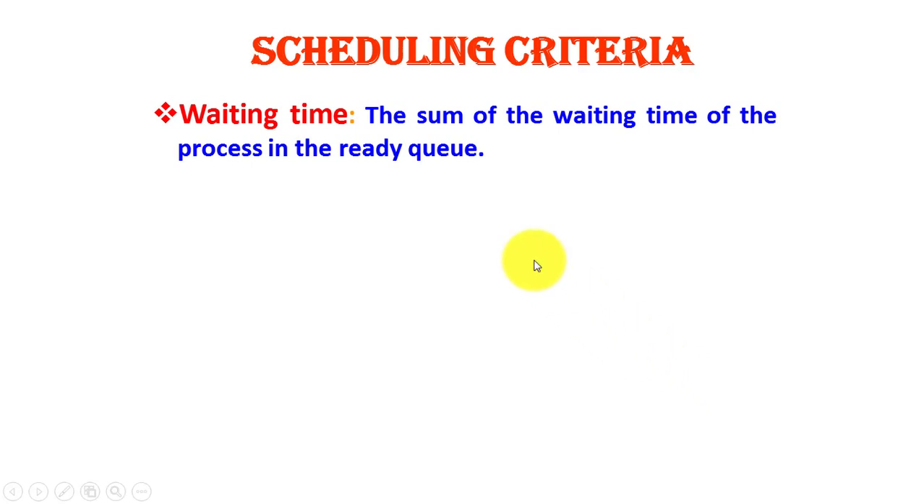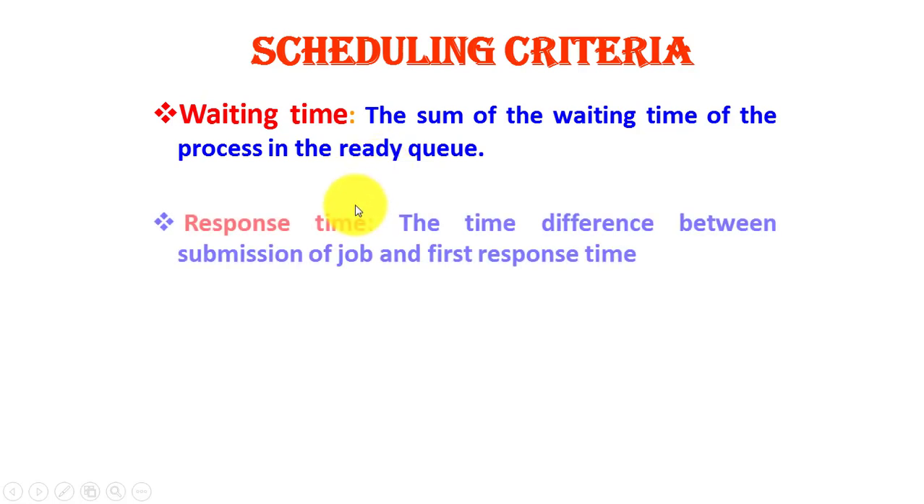Now next, waiting time: the sum of the waiting time of the process in the ready queue. When the process is in the ready queue, it is waiting for the attention of the processor. And finally, response time. It is the time difference between submission of a job and the first response. So these are the different scheduling criteria used.